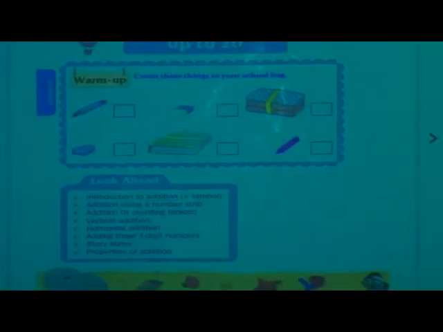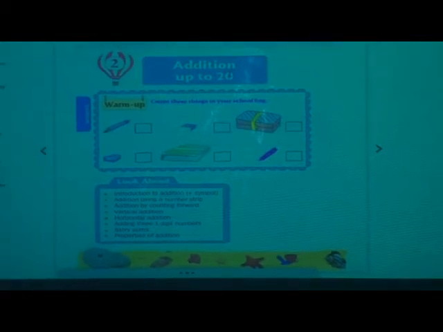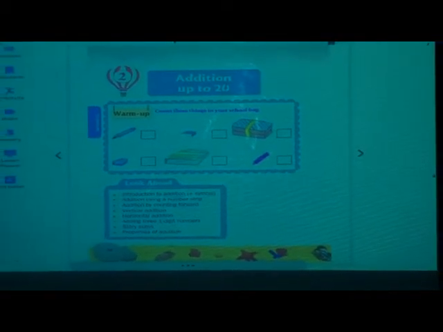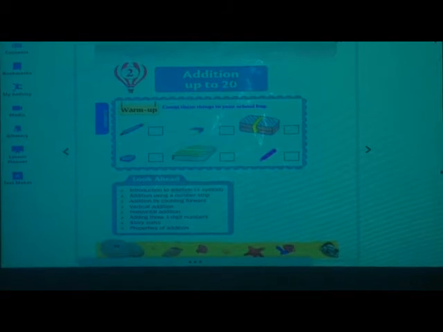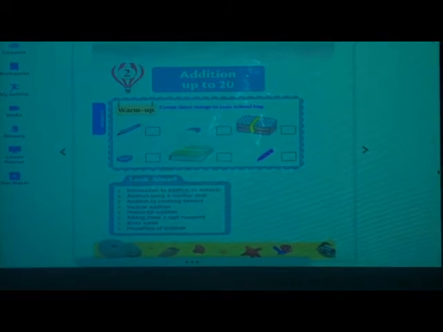Now look in your textbook. Addition up to 20. Just now I have shown you the example. So that was addition. So now in this chapter we are going to see addition up to 20 numbers. First we will do the warm up. Count these things in your school bag. Now this you can do at home. These things which you can see, like pencil, rubber, eraser, tiffin box, book, crayon, sharpener, all these things you have to count and write that number in the box.